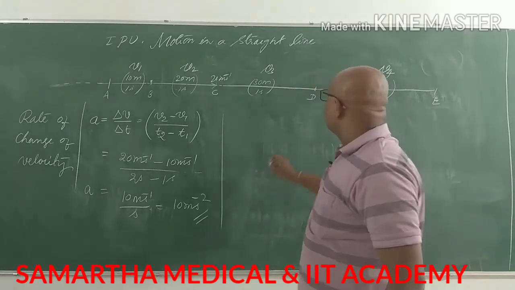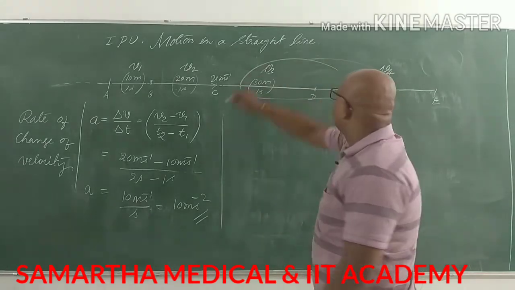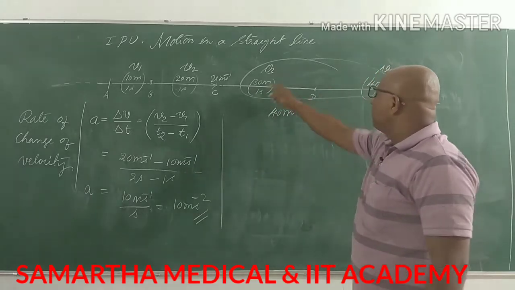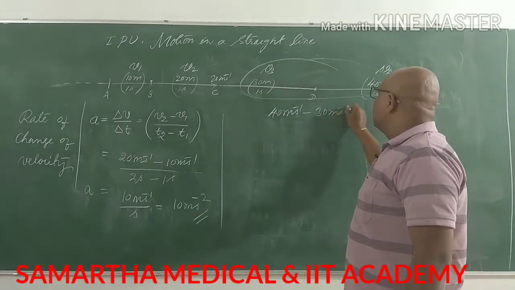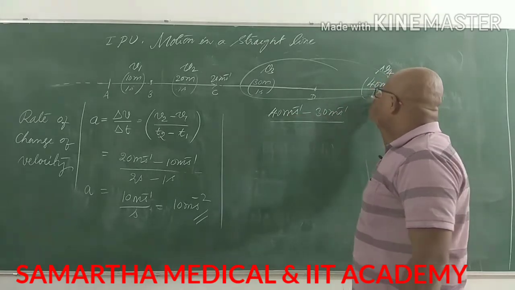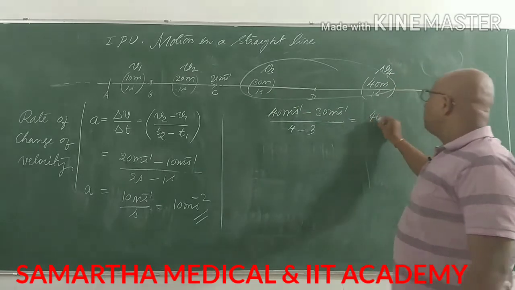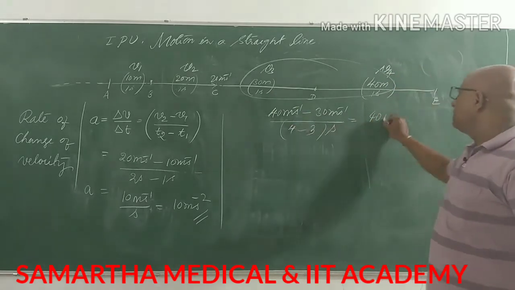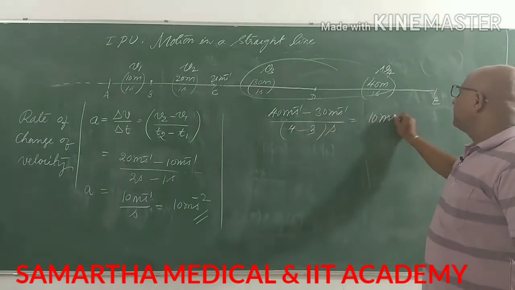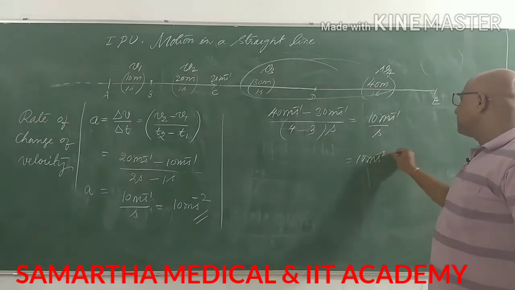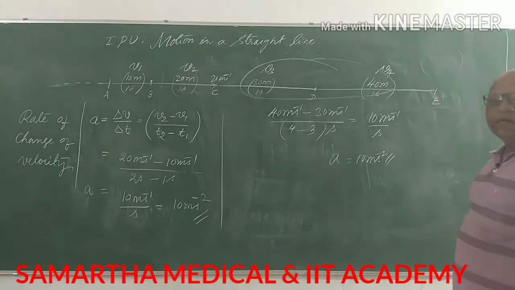At all intervals, you can take any interval. I will take these two intervals. v2 is 40 meter per second minus v1 is 30 meter per second, divided by, this is the fourth second, this is the third second. So this becomes, sorry, 10 meter per second. That is nothing but 10 meter per second square, the acceleration of the body.